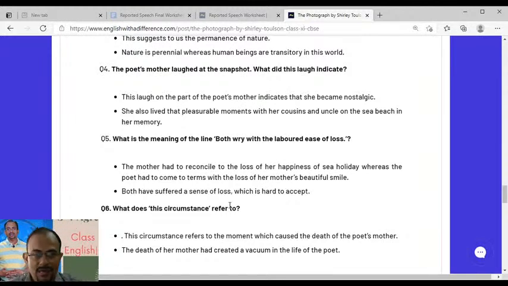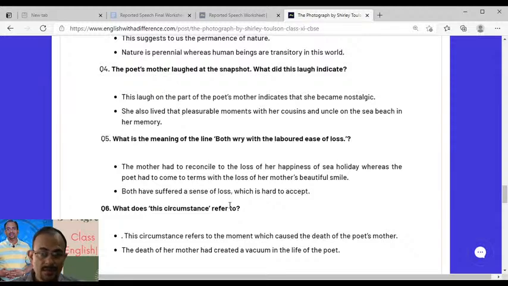The mother had to reconcile to the loss of her happiness. See, it's a loss for both. Why is the word both written here? Because for mom it's the loss of her whole life. Her teenage pleasure, teenage memories, is something she was missing when she was looking back at her own photograph 30 or 40 years after. That sea holiday with uncle taking the photograph is a great loss for her mom. But that is a general loss. That is not our concern.